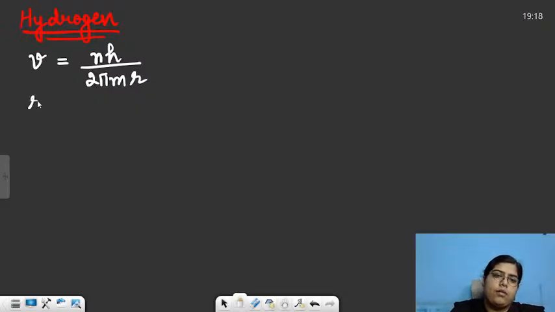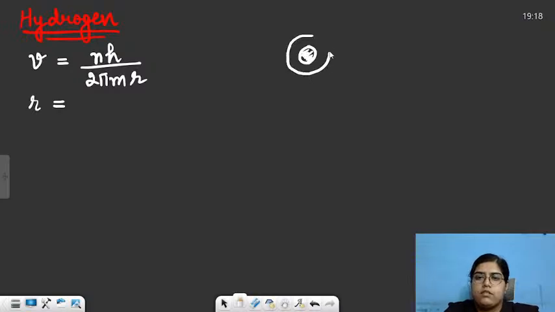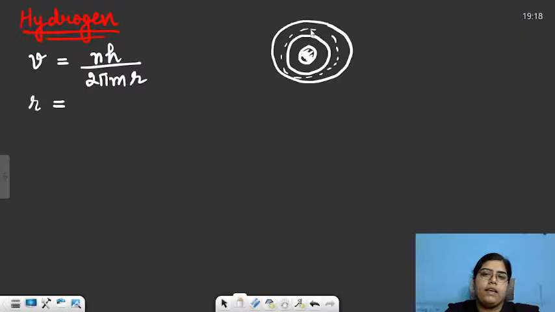Then the next formula was for the radius of the orbit in which the electron was revolving. Bohr also said that the electron can't revolve in any orbit. For example, if this is my nucleus, this is the first shell which I created and this is the second shell, then there can't be any other third orbit between them.